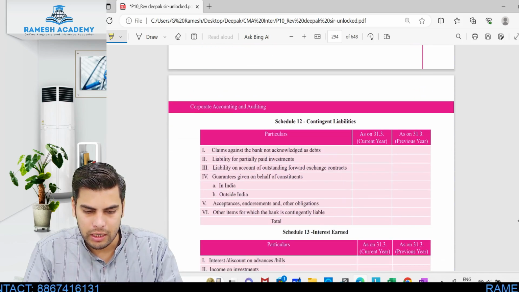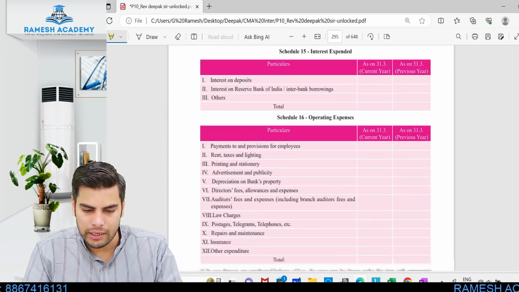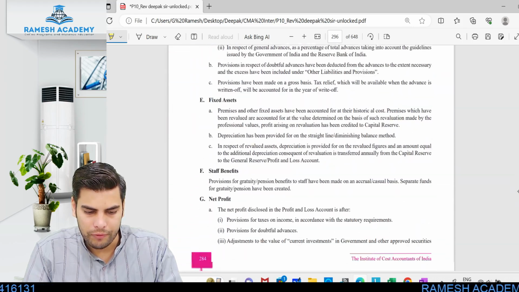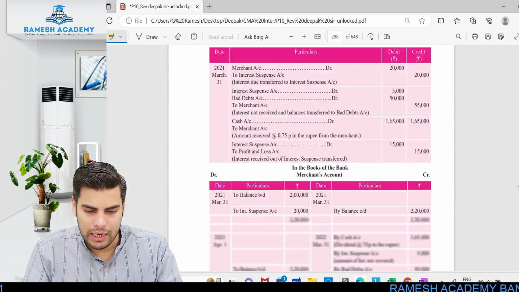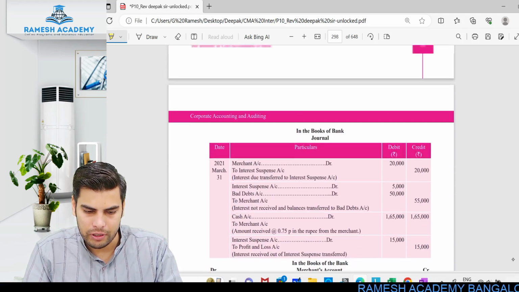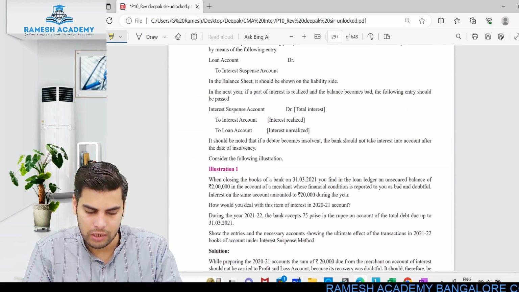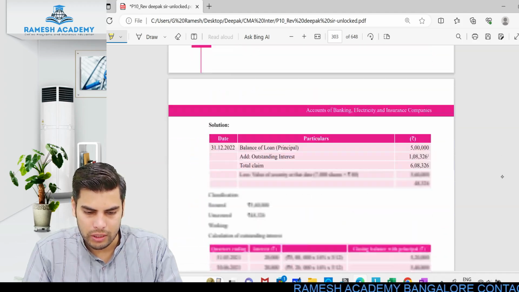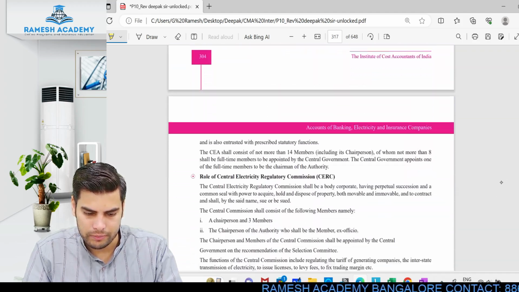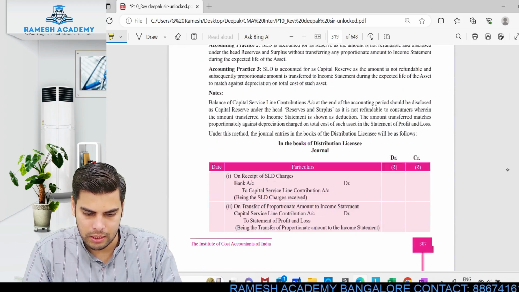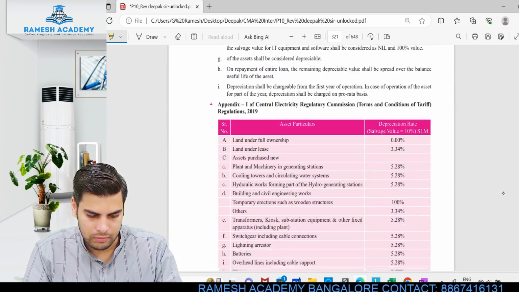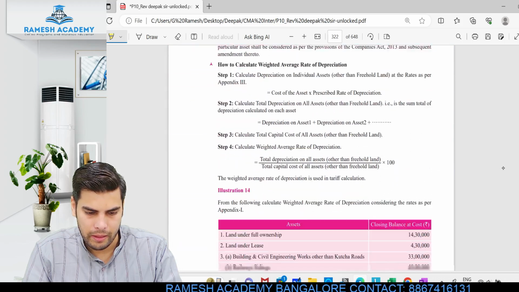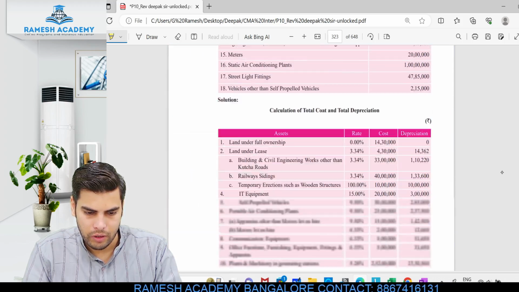Clear? So we'll be learning about the content of each and every schedule. After this, a little more theoretical aspect, and then finally we'll be starting with solving the illustrations. We have got close to about 12 to 13 illustrations which we'll be looking at. Let's see how many illustrations there are. We have got 14.